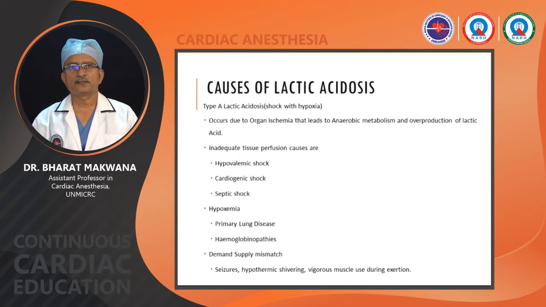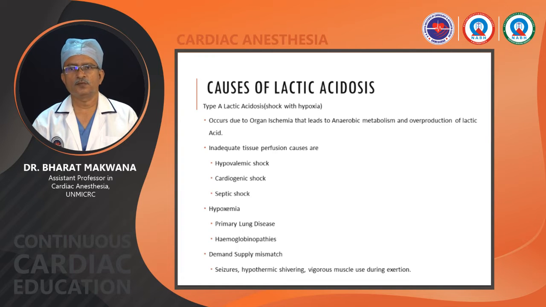Now, causes of lactic acidosis. First we will go for type A lactic acidosis. That is the most serious one and the most common one. It occurs due to organ ischemia that leads to anaerobic metabolism and overproduction of lactic acid.